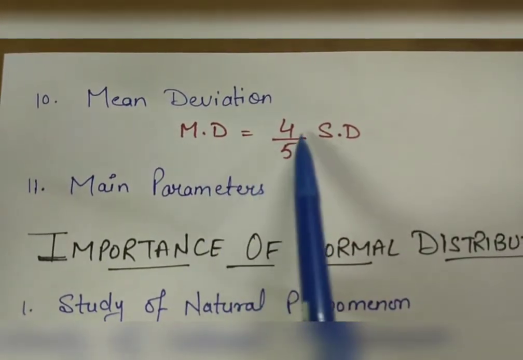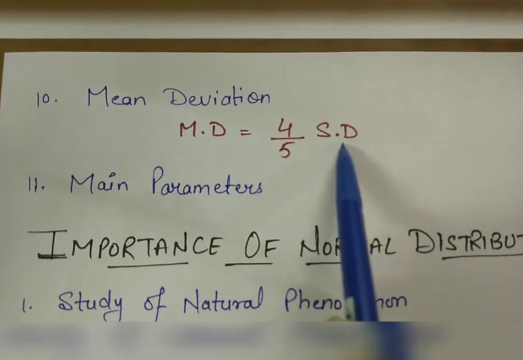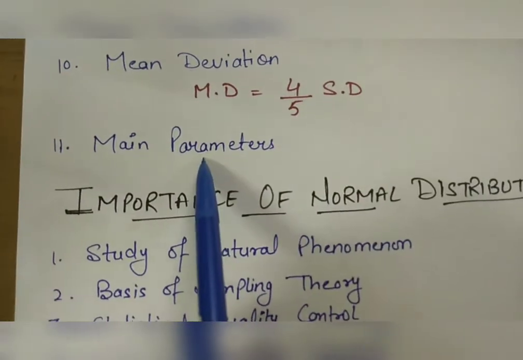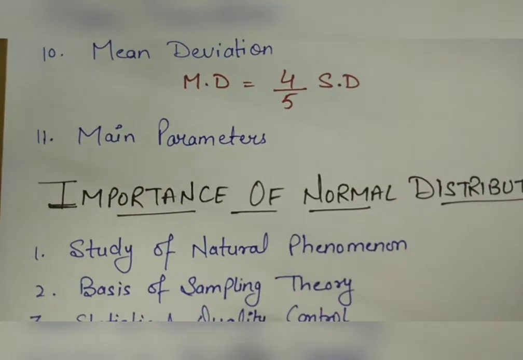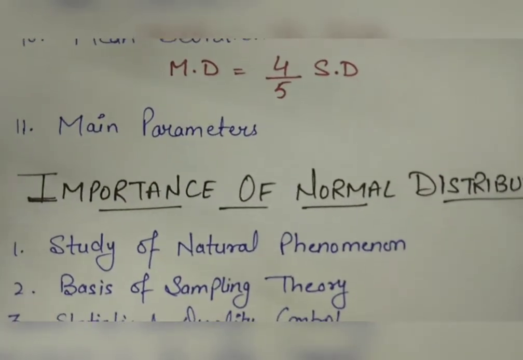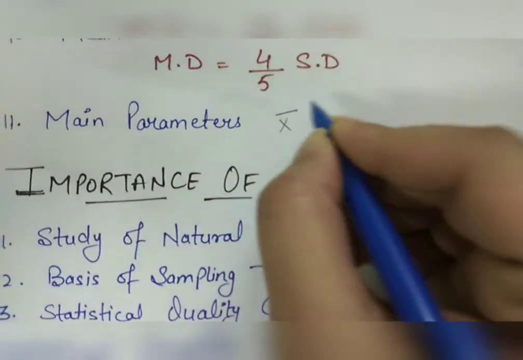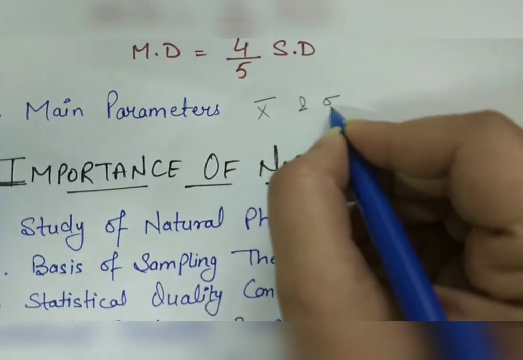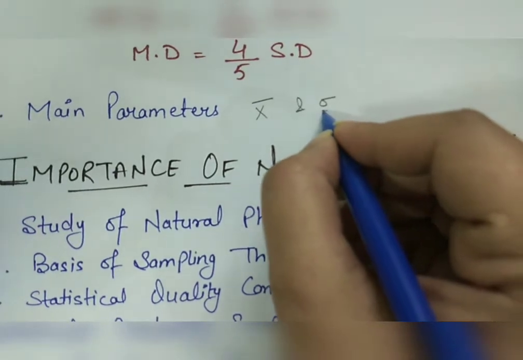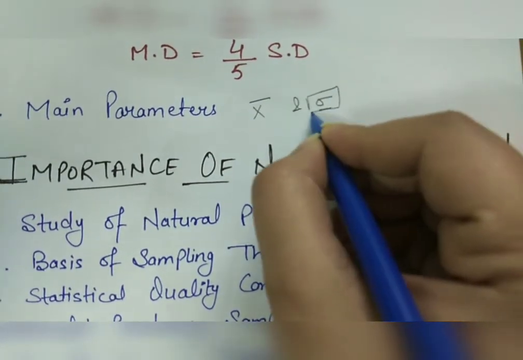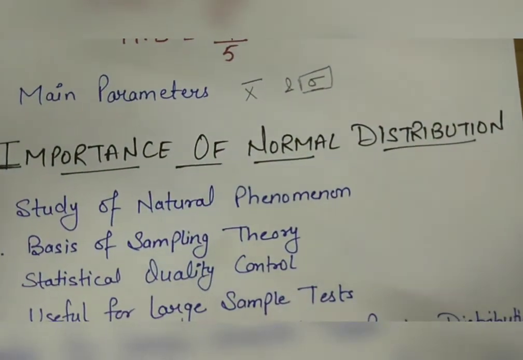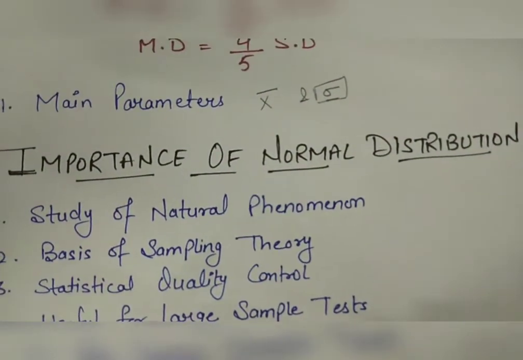MD equals 4 by 5 into standard deviation. Eleventh, parameters. The normal distribution has two parameters, namely mean and standard deviation, the standard deviation denoted by this sign. The entire distribution can be known from these two parameters.